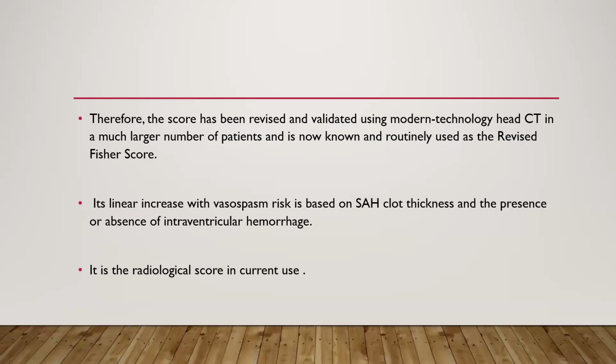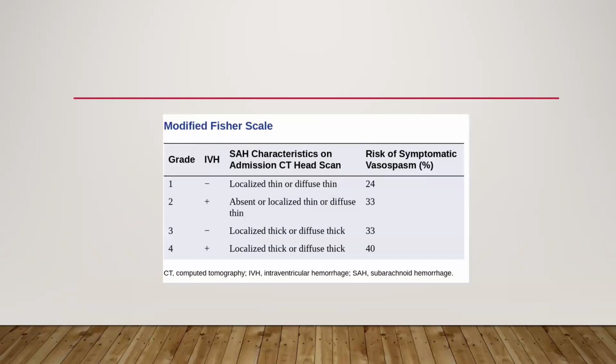Therefore, the score has been revised and validated using modern technology CT in a much larger number of patients and is now known and routinely used as the revised Fisher score. Its linear increase with the vasospasm risk is based on SAH clot thickness and the presence or absence of intraventricular hemorrhage. It is the radiological score in current use.